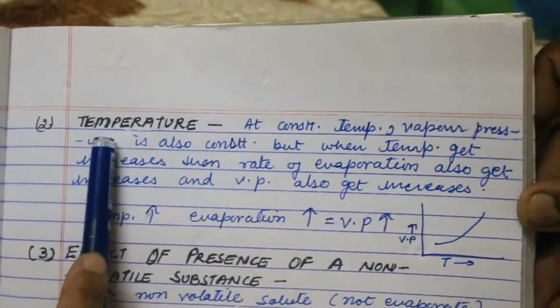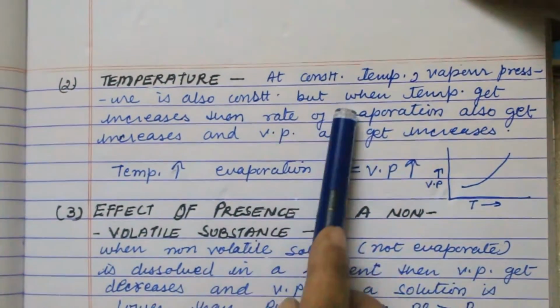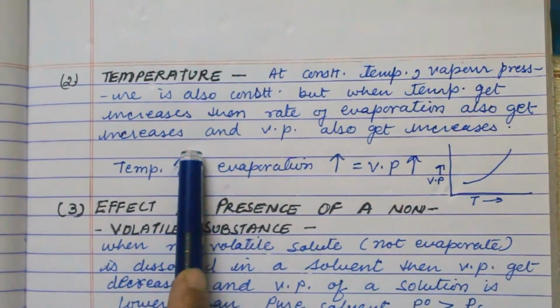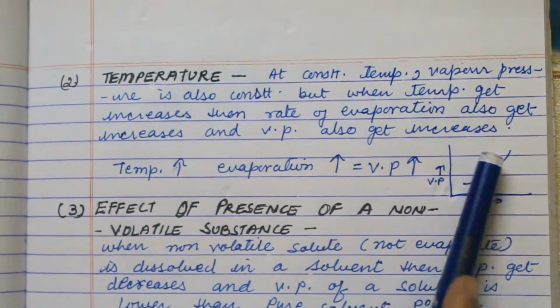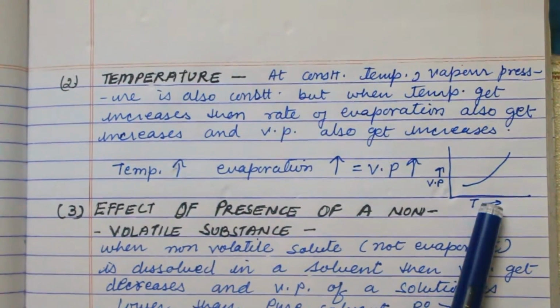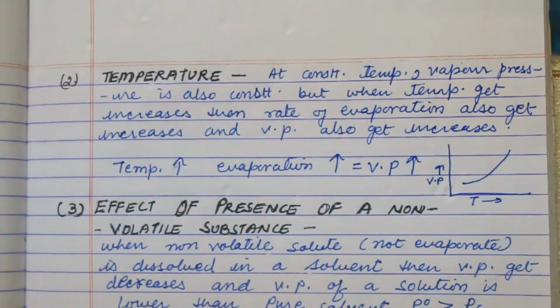Now next is temperature. At constant temperature, vapor pressure is also constant, but when temperature increases, the rate of evaporation also increases and vapor pressure also increases. So this type of graph is formed between vapor pressure and temperature, because as temperature increases, evaporation increases, and vapor pressure also increases.